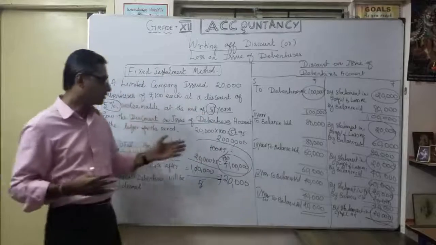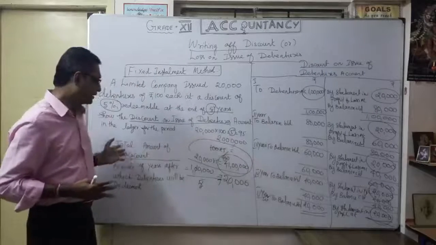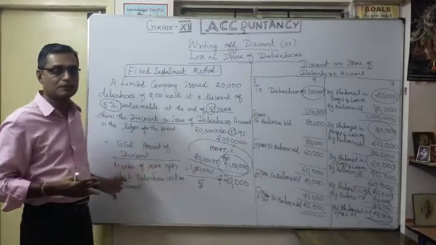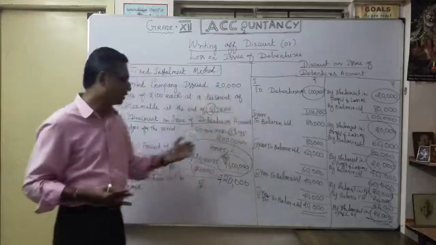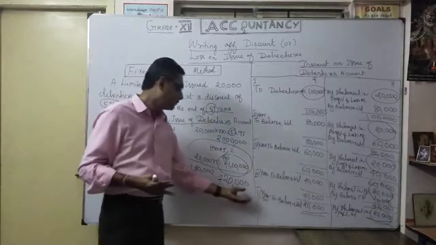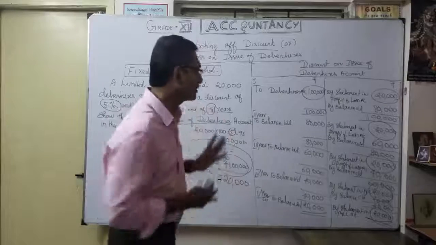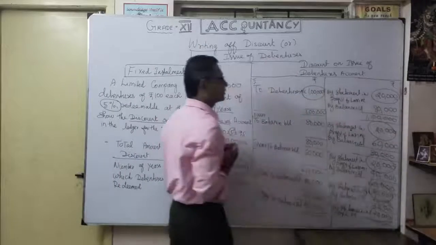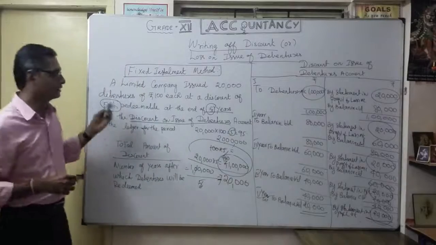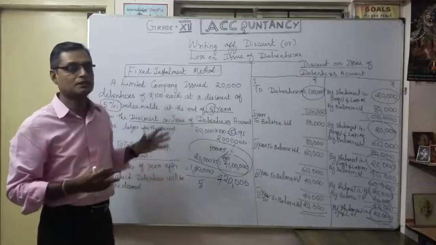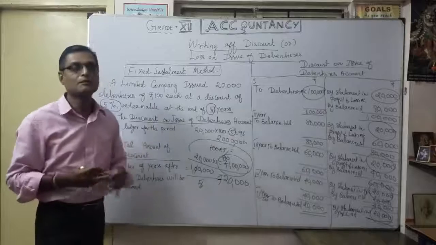The only thing you want to calculate is the total discount money, the loss on discount. Accordingly, every year divide by the number of years given in the instruction, when you are going to redeem. Divided by years, you will get how much you are supposed to write off every year for discount on issue of debenture. Accordingly, open the discount on issue of debenture account and we can do the work. So this is the fixed installment method. Next, we are going to see the same example with the fluctuating method. Okay, now let's see how the fluctuating method works.